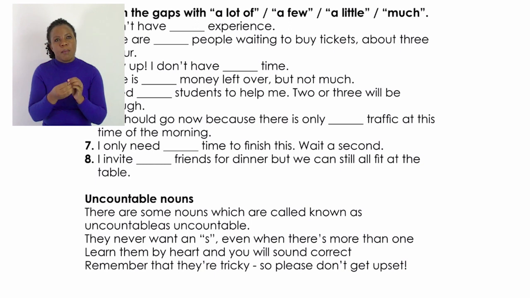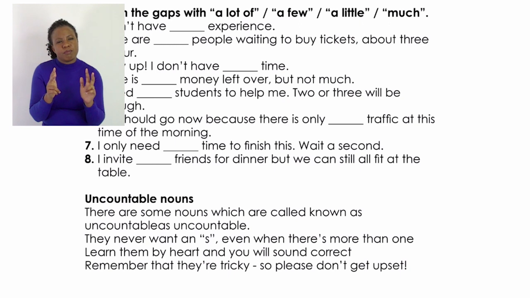Number 2, there are dash people waiting to buy tickets, about 3 or 4. Do we say there are a lot of people waiting to buy tickets, about 3 or 4, or do we say there are a few people waiting to buy tickets, about 3 or 4?